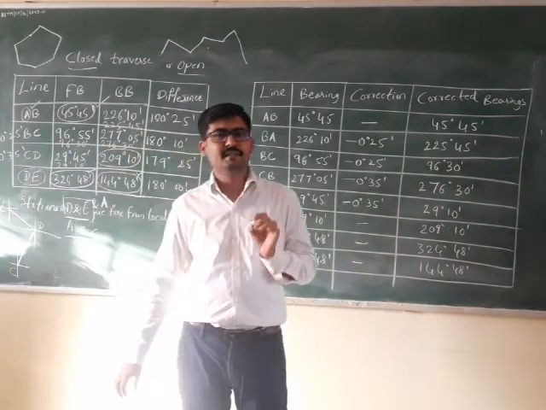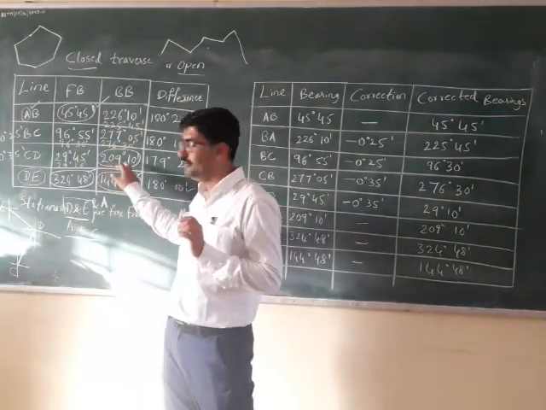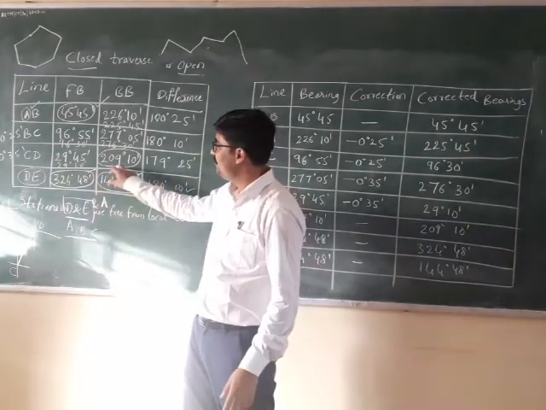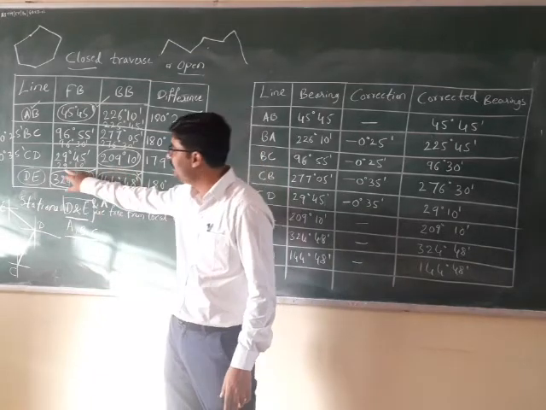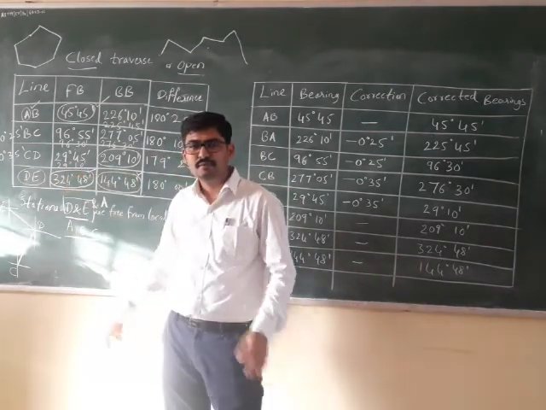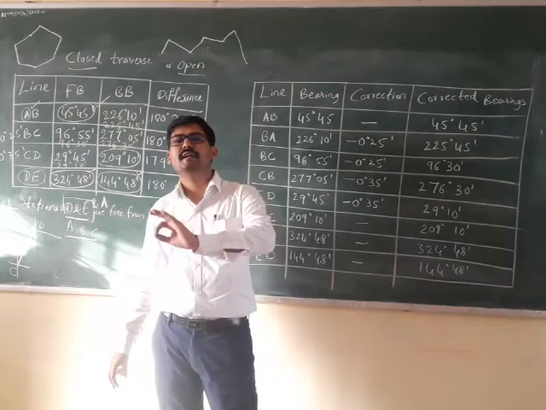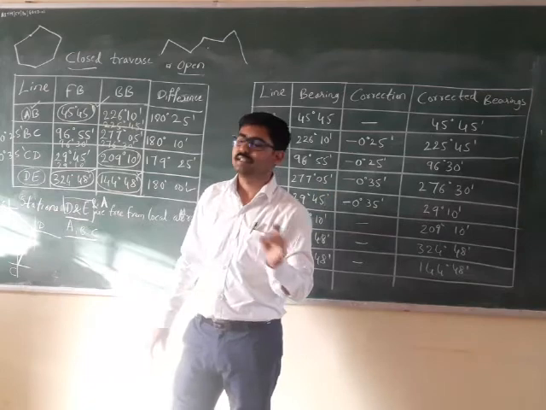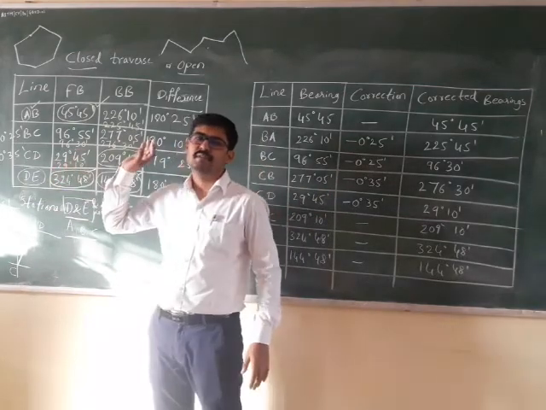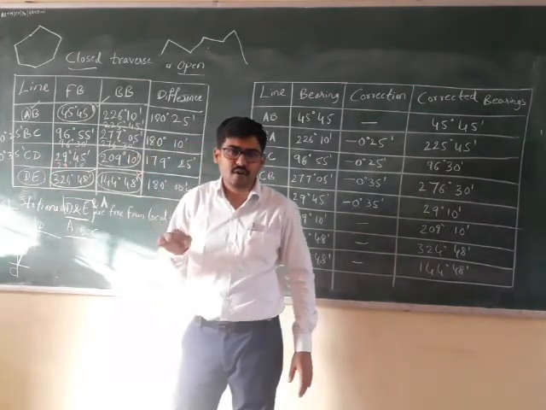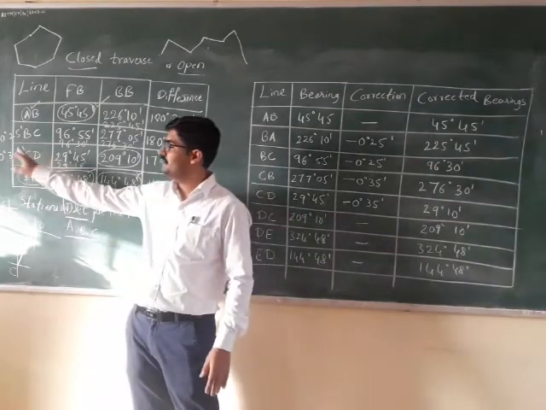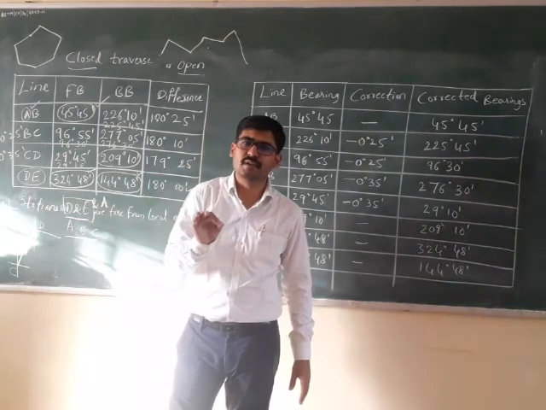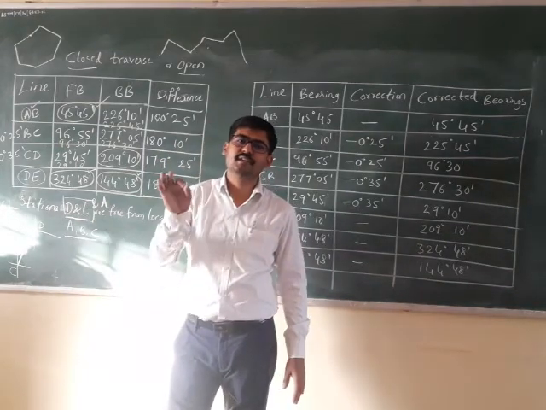Since back bearing of CD, which is equal to 209 degrees 10 minutes, is correct, the forward bearing of the line will be equal to this minus 180 degrees, which is 29 degrees 10 minutes. So 29 degrees 10 minutes is the correct forward bearing of line CD. But the observed forward bearing of line CD is 29 degrees 45 minutes. Hence, there is an error of 35 minutes in the bearings observed from station C. So station C has a local attraction of 0 degrees 35 minutes.